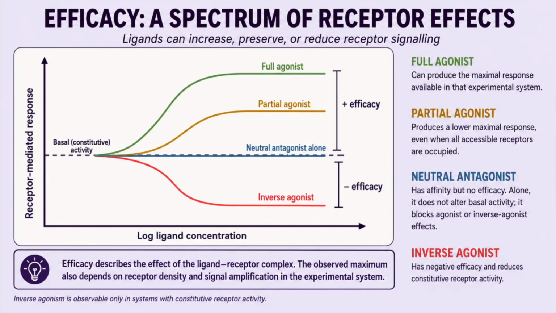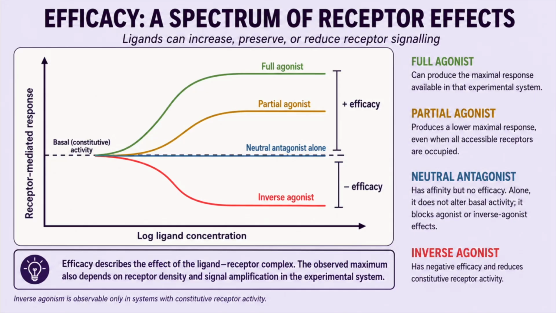A full agonist has positive efficacy and can produce the maximal response available in that particular experimental system. As its concentration increases, the response rises until it reaches a plateau.